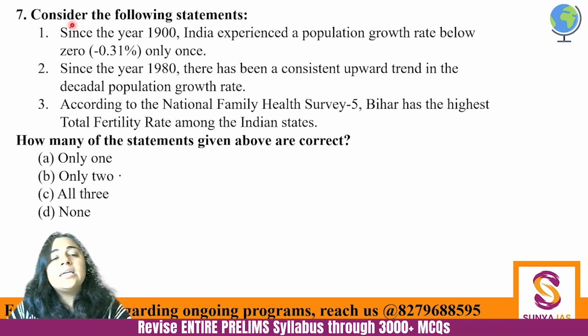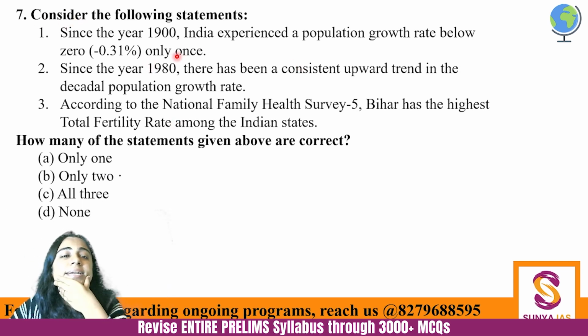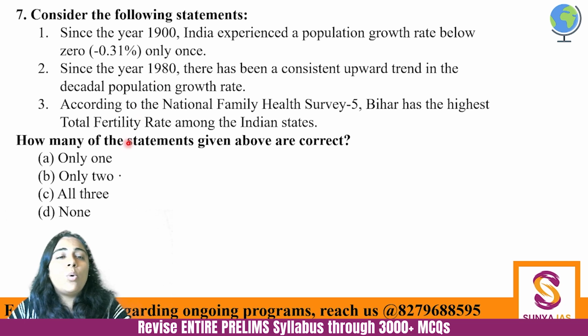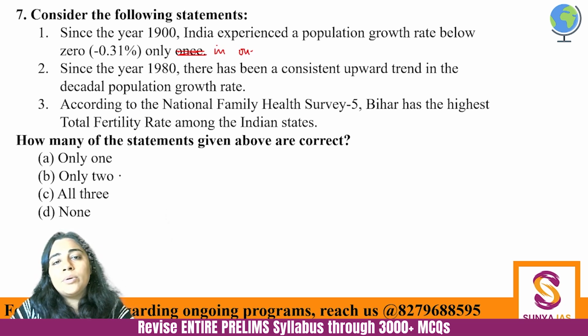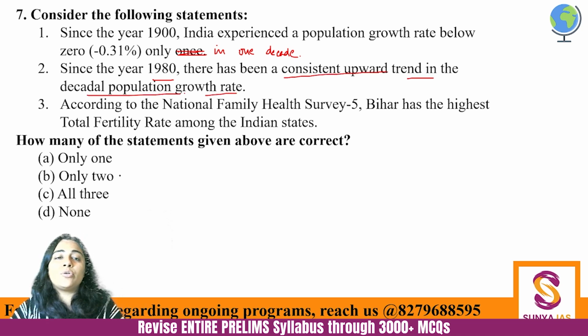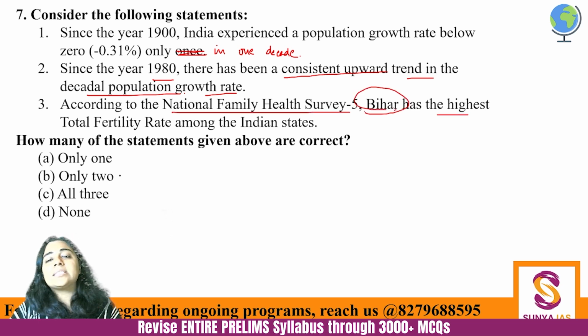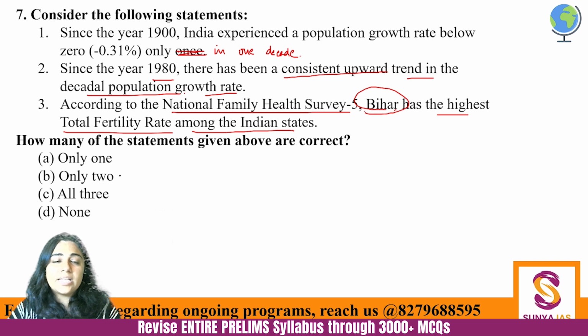Fine. Next, consider the following statements. Since the year 1900, India experienced a population growth rate below zero only once. Only in one decade. Since the year 1980, there has been a consistent upward trend in the decadal population growth rate. And according to the National Family Health Survey 5, Bihar has the highest total fertility rate among Indian states. How many of the given statements are correct?